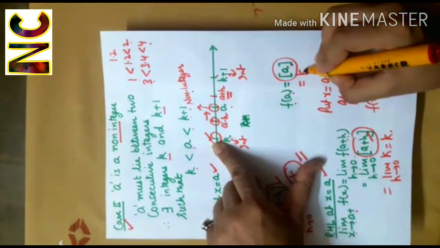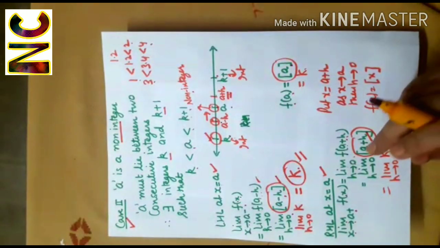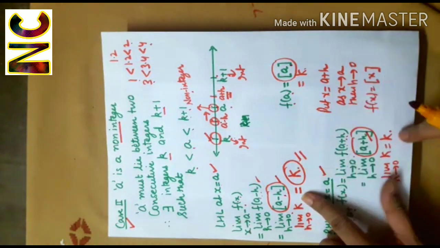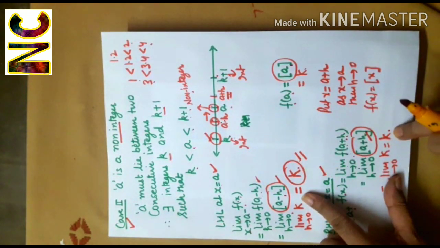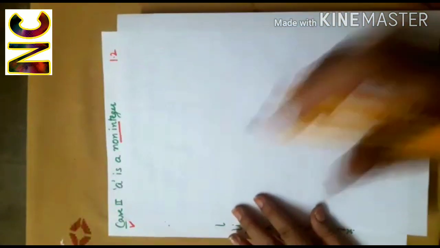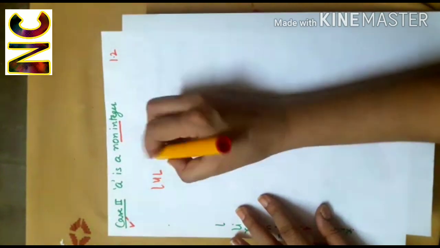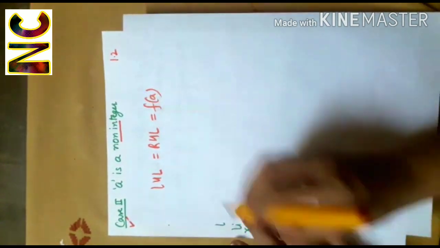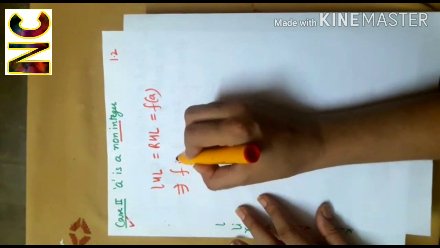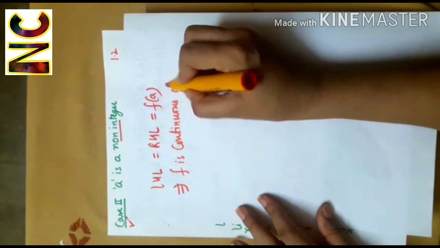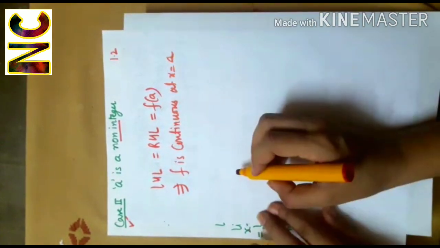So this is also equal to k. So left hand limit is equal to k, right hand limit is equal to k, and f(a) is equal to k. That is, left hand limit is equal to right hand limit is equal to f(a). This implies f is continuous at x equal to a.